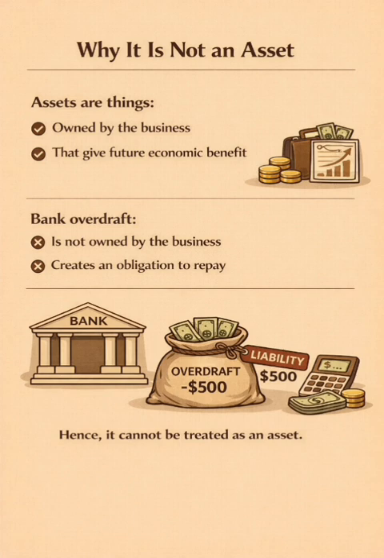Why is it not an asset? Assets are things owned by the business that give future economic benefit. Bank overdraft is not owned by the business, and it creates an obligation to repay. Hence, it cannot be treated as an asset.